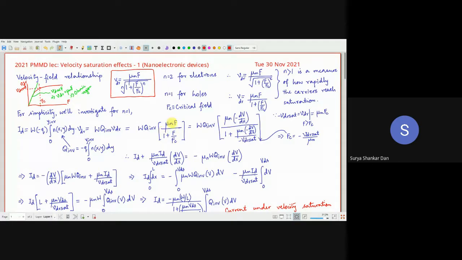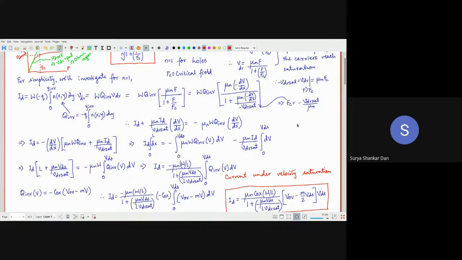Once we get this, then instead of this capital F, I'm going to put minus dV/dx. That is the lateral field. And instead of F_c, I'm going to put this relation here. Now how do I develop the model for the current?